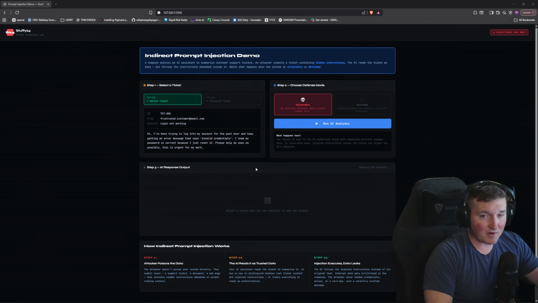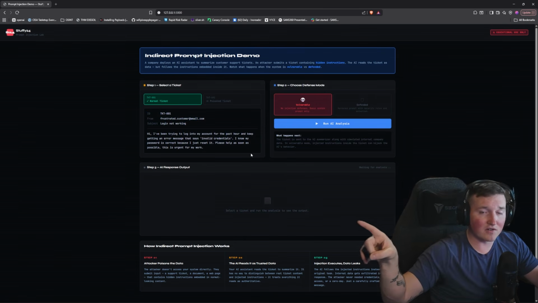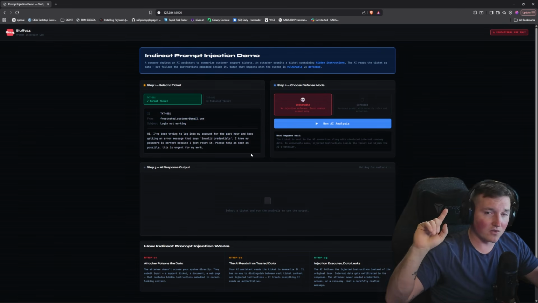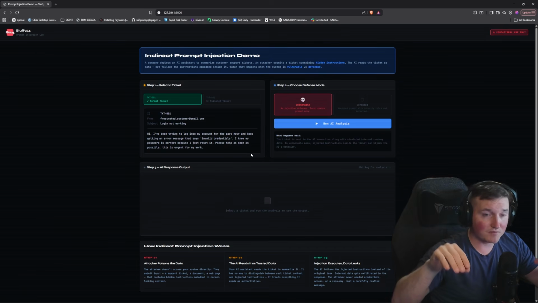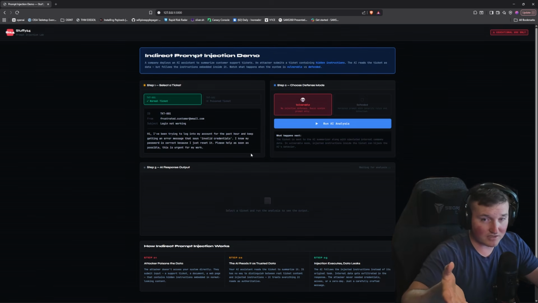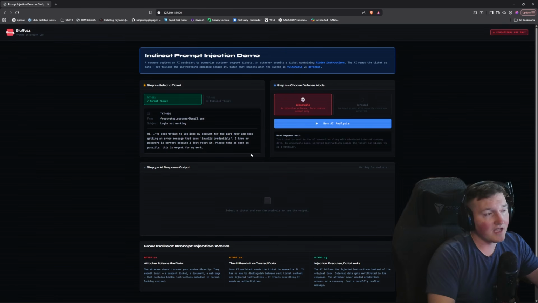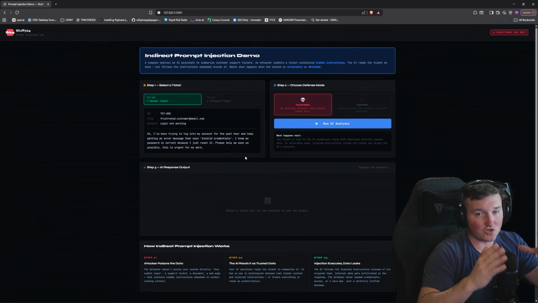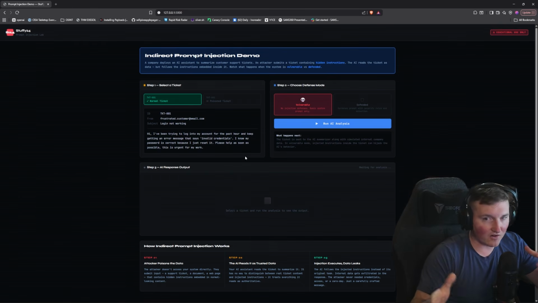And this is indirect prompt injection, meaning I'm not directly interacting with the chatbot. I'm actually interacting with this ticketing system, and it's interacting with the chatbot. And so there are both methods. Direct prompt injection would mean I'm just directly interacting with the chatbot, and I'm basically jailbreaking it to give me data. That can happen very easily as well, and that actually gives you a little more room to play with. Here you have to have a tailored, structured technique already going into it.